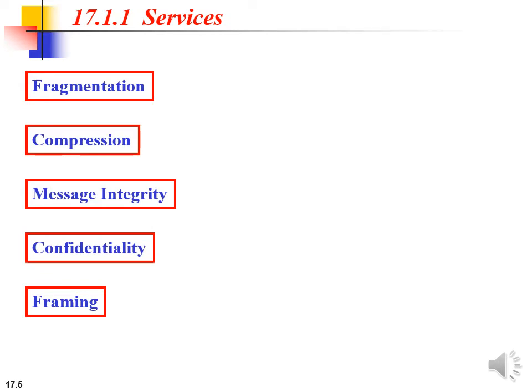Then message integrity. To preserve the integrity of data, SSL uses a keyed hash function to create a MAC, that is message authentication code. Then confidentiality. To provide confidentiality, the original data and the MAC are encrypted using symmetric key cryptography. Then the last one is framing. A header is added to the encrypted payload, and then the payload is passed to a reliable transport layer protocol.